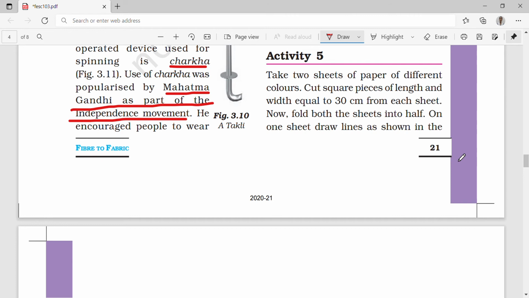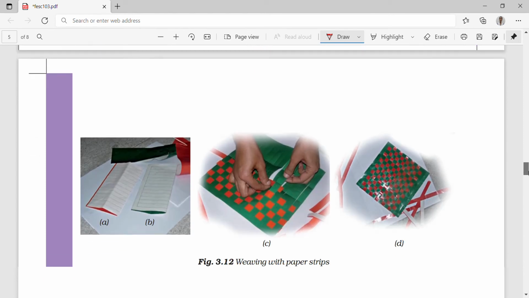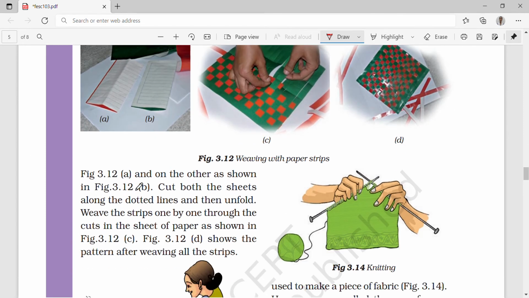Now fold both the sheets in half. On one sheet, draw lines as shown in the figure, and on the other as shown in the figure. Cut both the sheets along the dotted lines and then unfold.